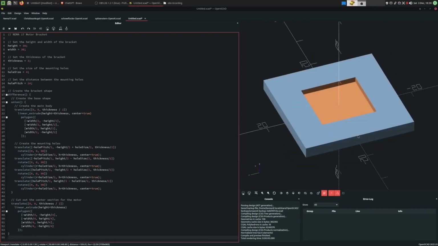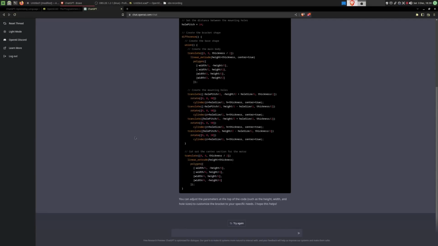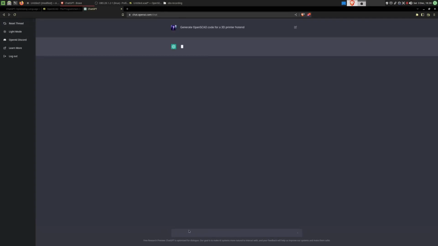But the AI was trained for very different purposes than 3D geometry generation. I would not be able to mount a motor to something with this geometry. Or if I ask it for a somewhat complex model, like a 3D printer hot end, I don't think it'll be able to generate this.